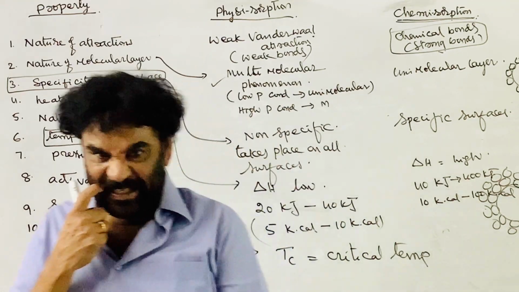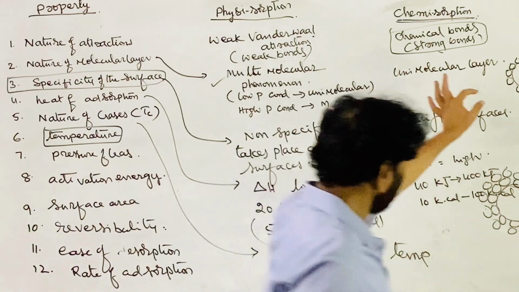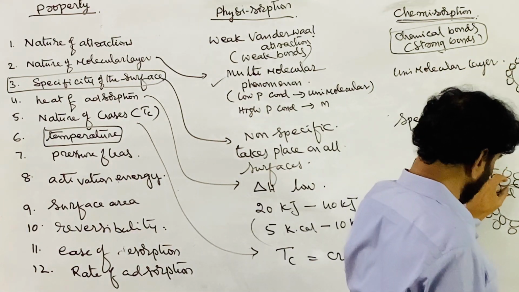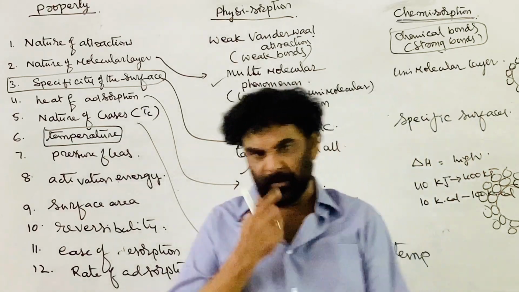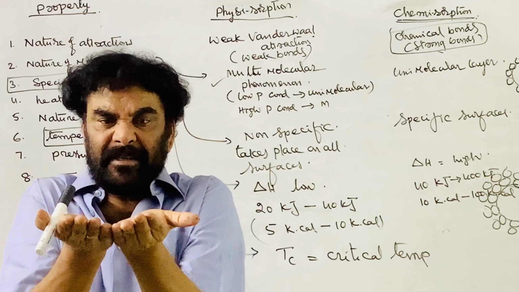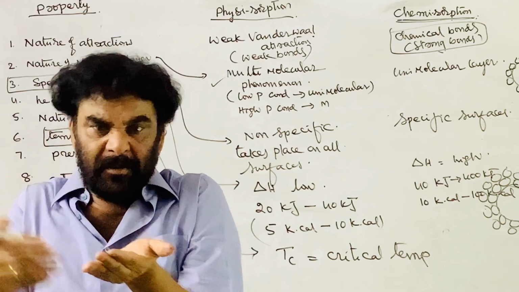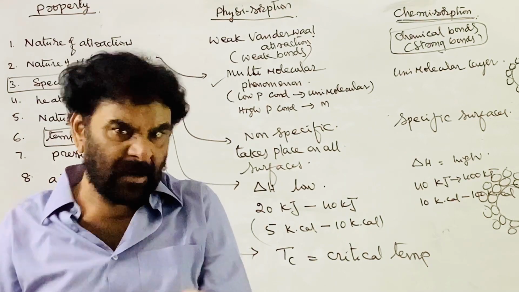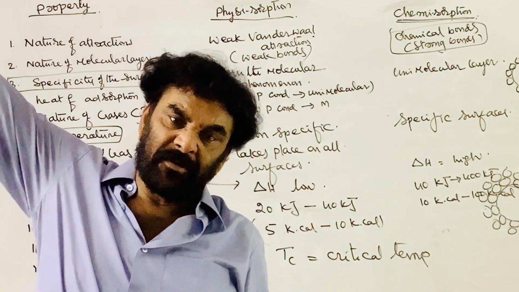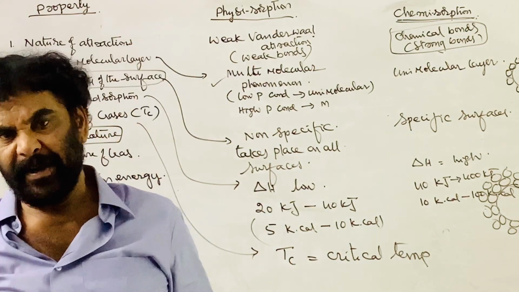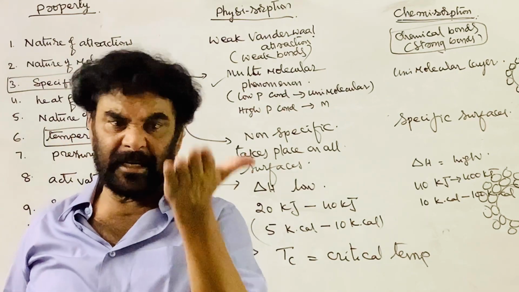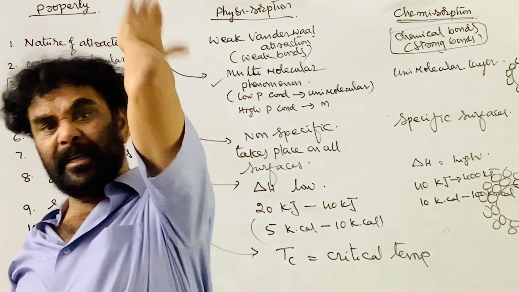Weaker binding forces act between these two. As you increase the temperature of the system, the adsorbed molecule gets more and more energy and comes out of the surface of the adsorbent. So increasing the temperature favors desorption.